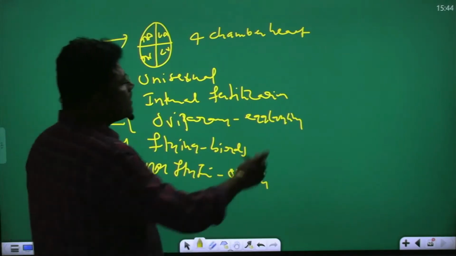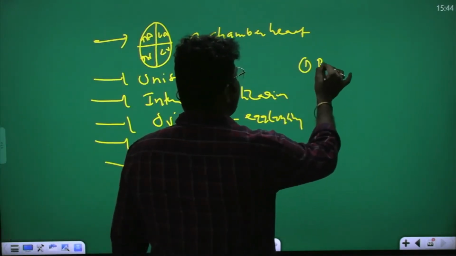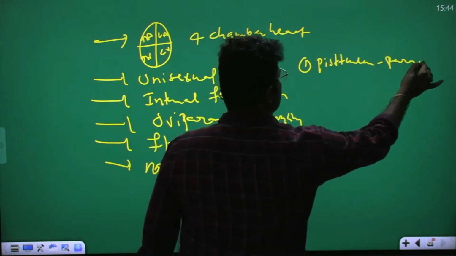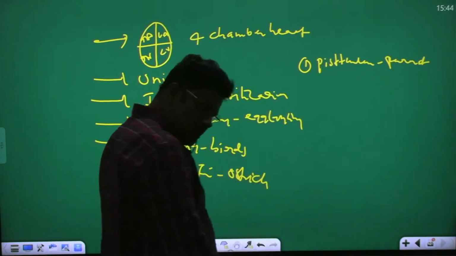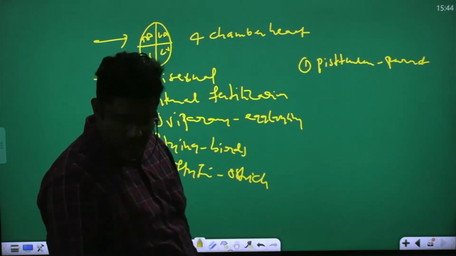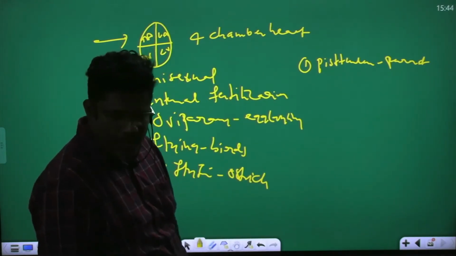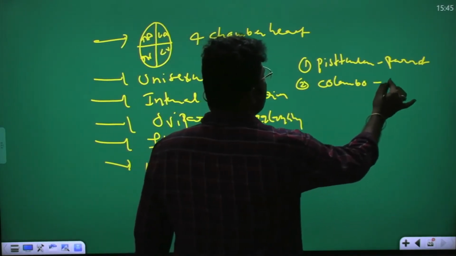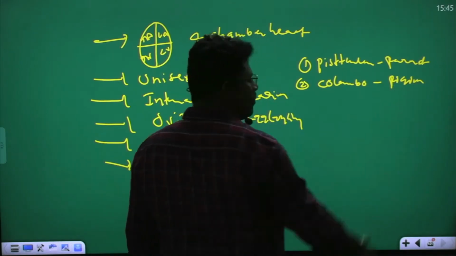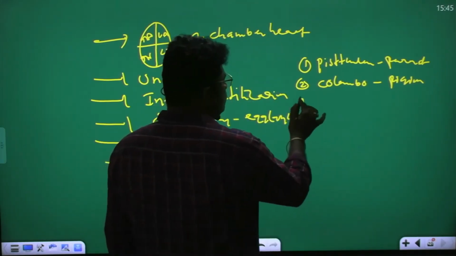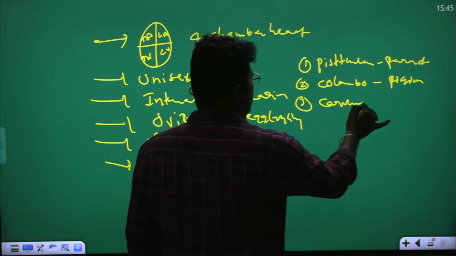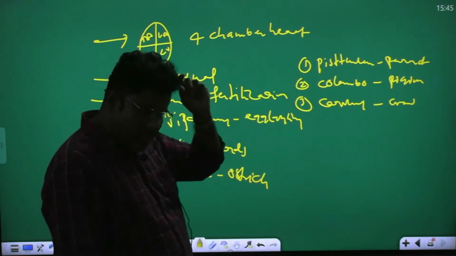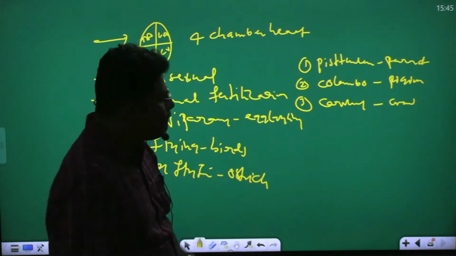Now, going to examples. First example, Psittacula is the parrot. Parrot scientific name is Psittacula. Second example, Columba is the pigeon. Next, Corvus is the crow. They are flying birds.